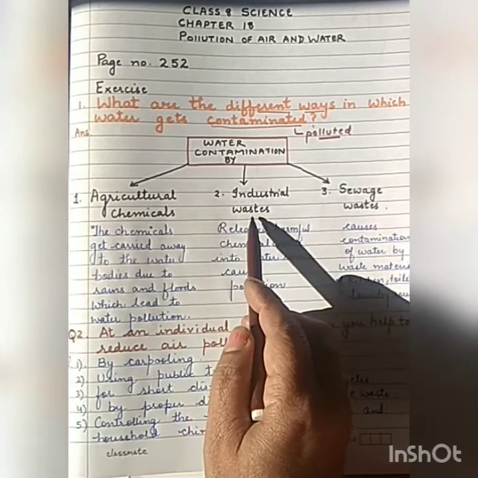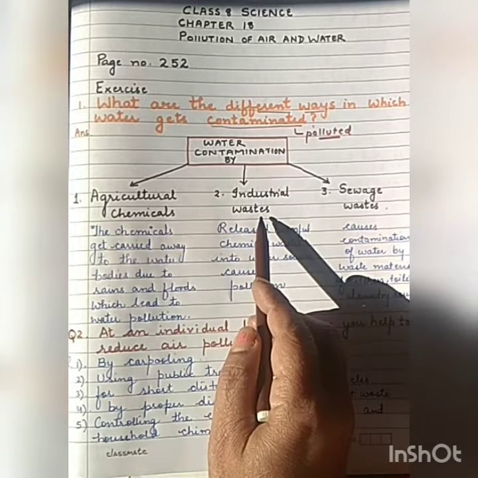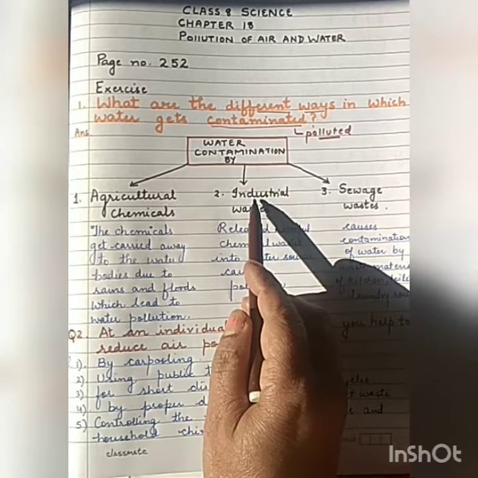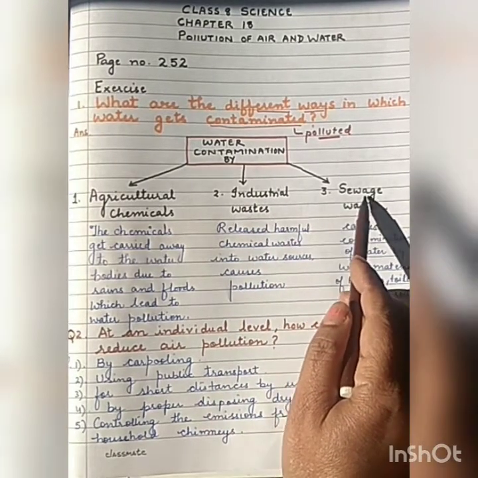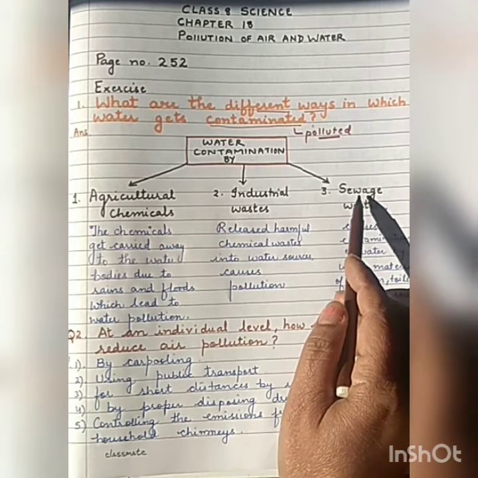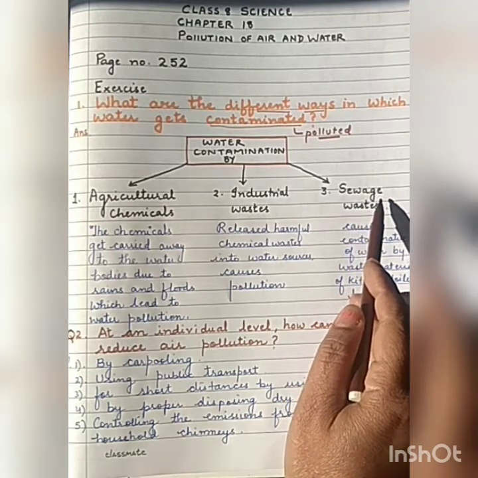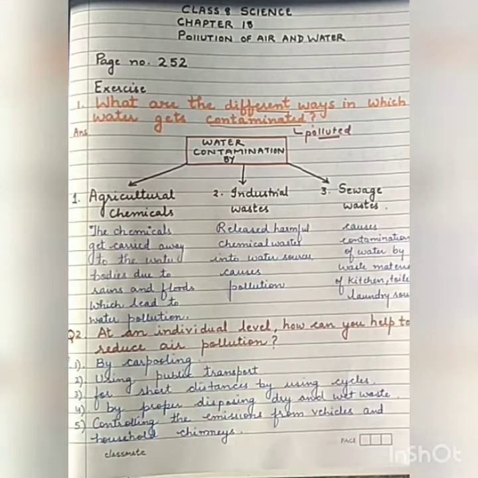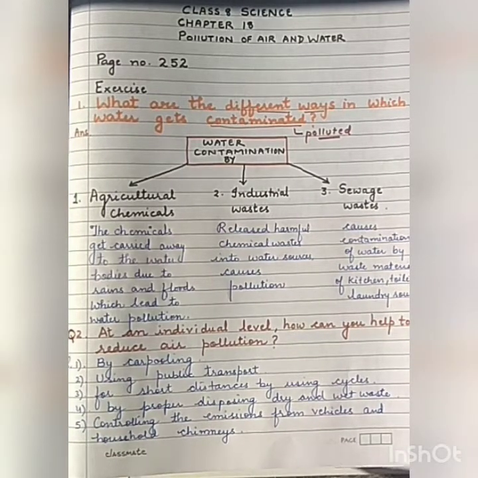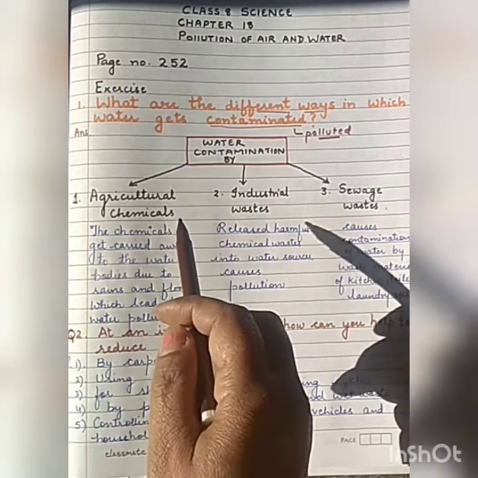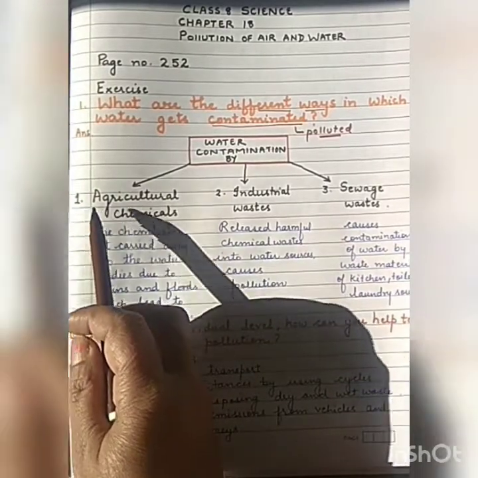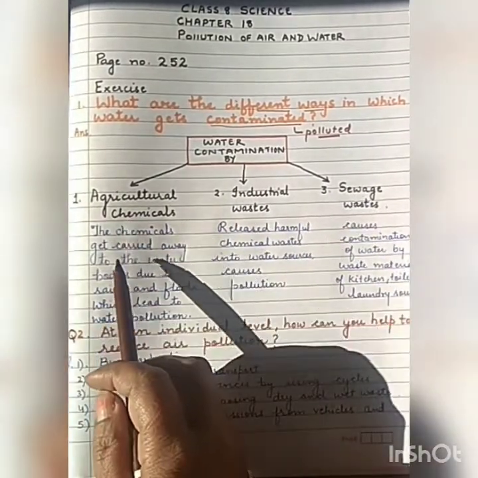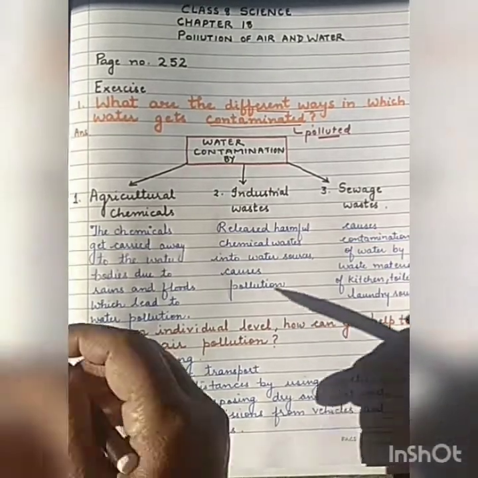Number 2 is industrial waste. The wastewater released from the industries contains various chemicals. Third one is sewage waste. Sewage is the dirty liquid which is released in our kitchens, sinks, toilets, laundries. After writing this in flowchart form, you can easily take point-wise numbering and explain them.